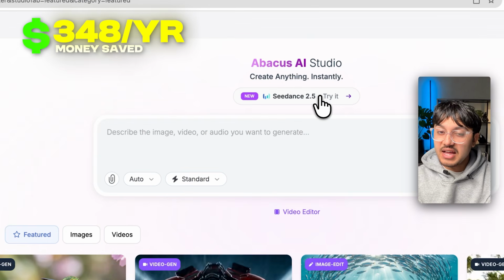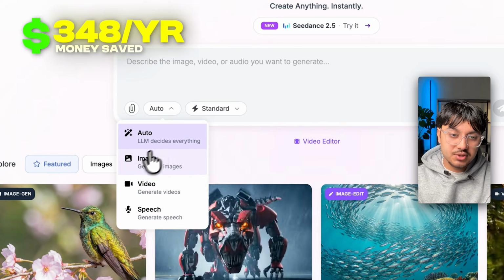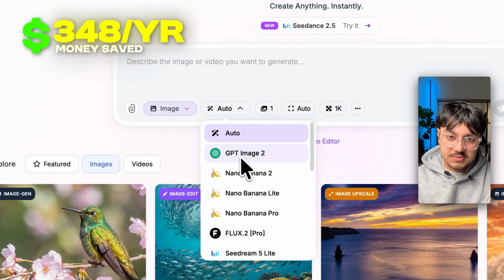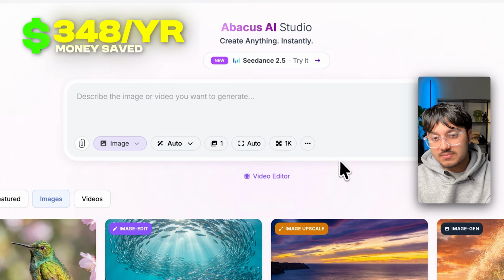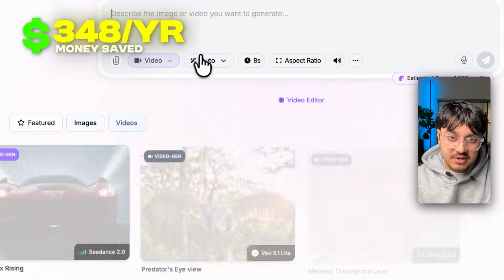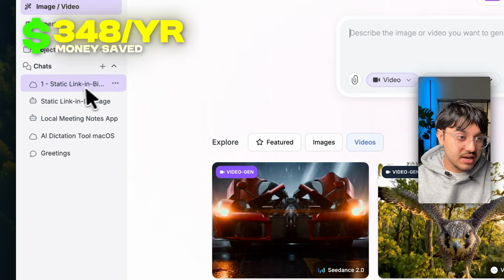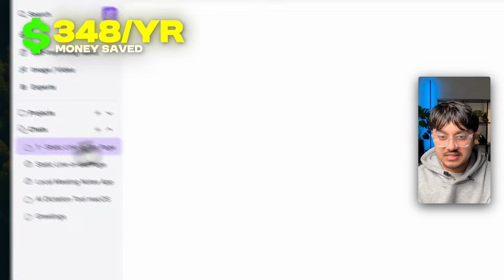Cdance 2.5, that's pretty cool. So you can use Cdance 2.5 to generate. We could also potentially use GPT Image 2, which I actually think is probably the best image generation model out there right now. And for video, yep, Cdance 2.5 right there just came out. So cool. I'm expecting really big things for this then.